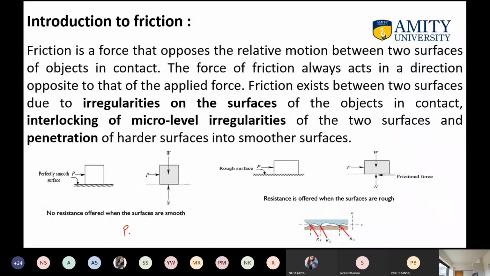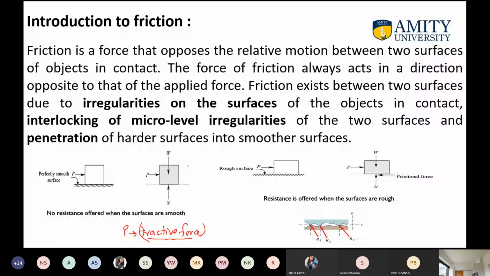You can make a note in your register. P force will always be called the tractive force, and it is the force which tries to move the block in any particular direction. In the first case, the tractive force P is trying to move the block in that direction, and here the surfaces are smooth. That means there is no friction between the block and the surface, so only this direction of the FBD will be there. Is it clear? First diagram.